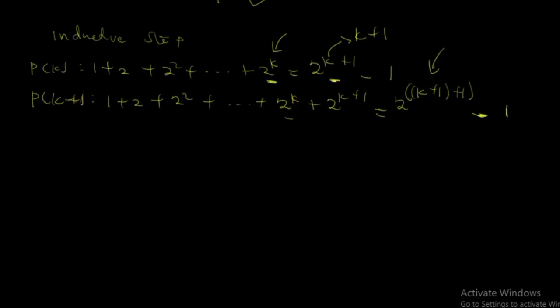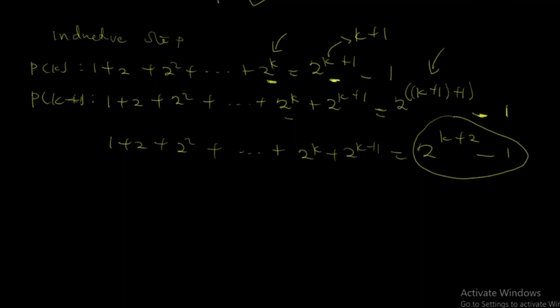What to do now is that let's try to simplify this, right? So for simplification, you're going to get, let me write 1 plus 2 plus 2 squared plus 1, 2, 3 plus 2 exponent k plus 2 exponent k plus 1 is equal to this one. When you simplify it, what are you going to get? You're going to get 2 exponent k plus 2 minus 1. Now, when you get this, that means that that is your answer. So when you prove it using the inductive step, you should get 2 exponent 2k plus 1 minus 1. Now let's move on to the proof.